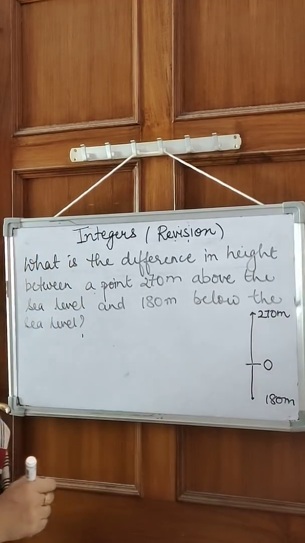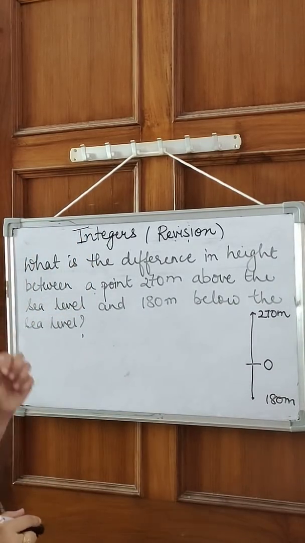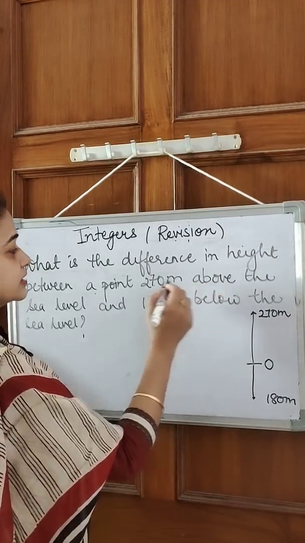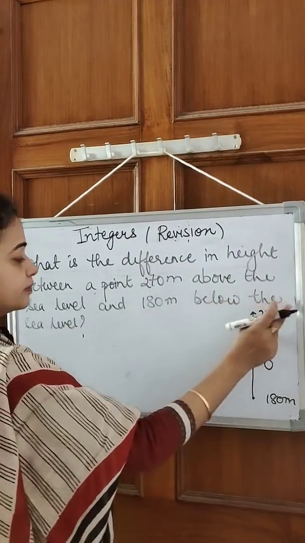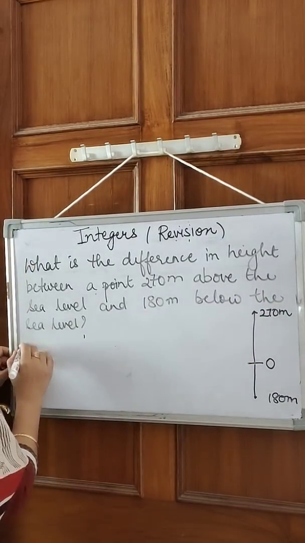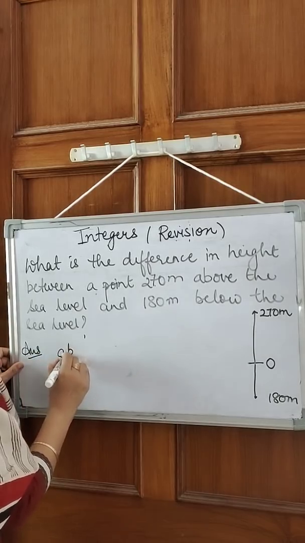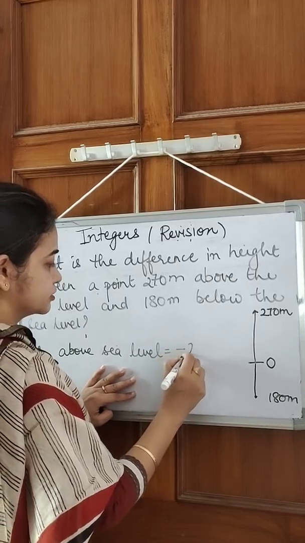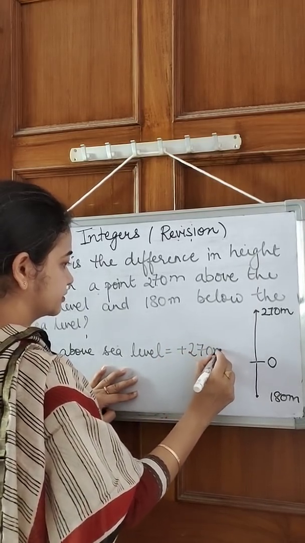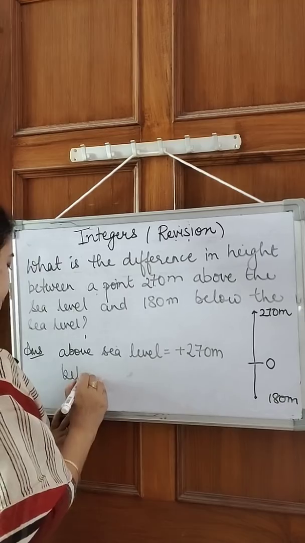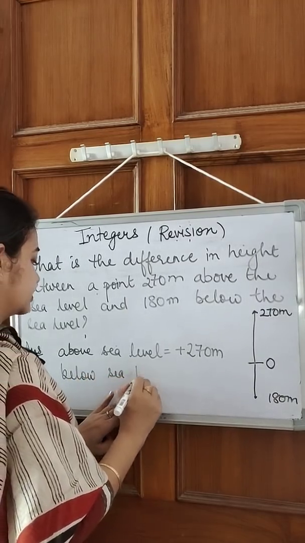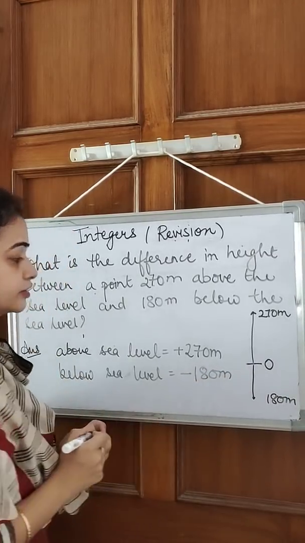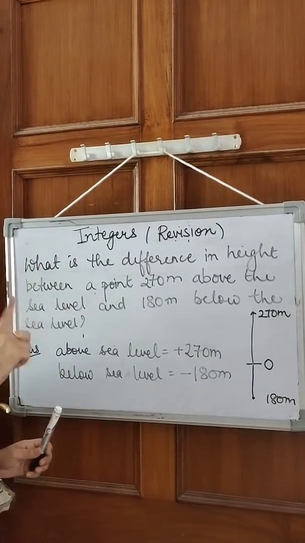Okay. So what we will do, we will apply this concept of integers here, which says when things are above the sea level, it is positive. When things are below the sea level, it is negative. So above sea level is plus 270 meter, and below the sea level is minus 180 meter. And you have to find out what is the difference between them.